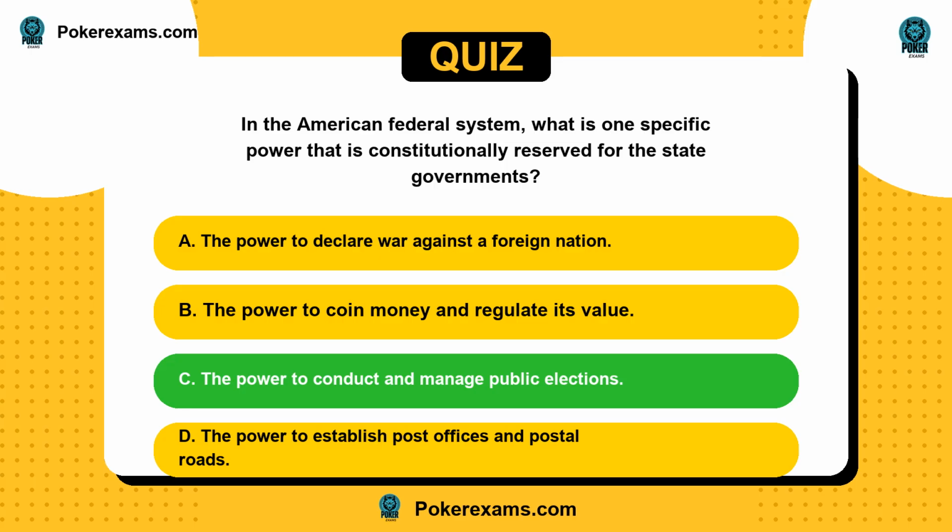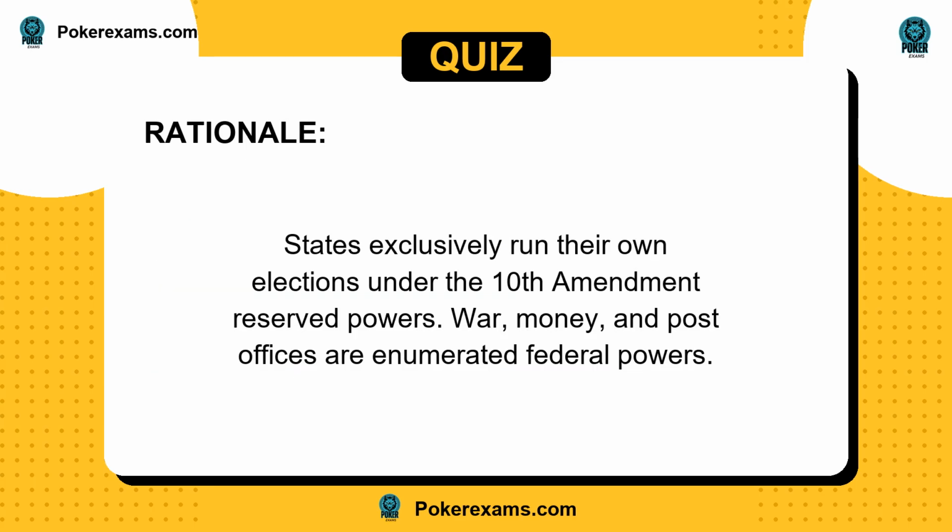The answer is C. States exclusively run their own elections under the 10th Amendment reserved powers. War, money, and post offices are enumerated federal powers.